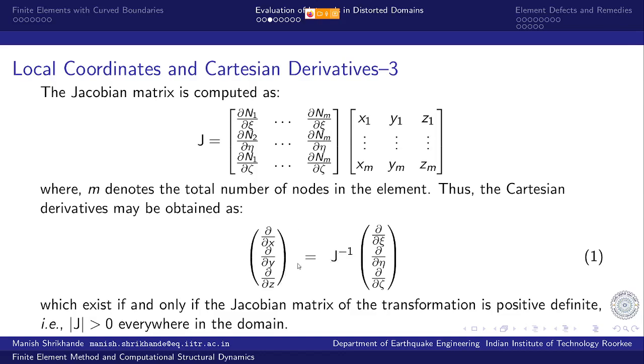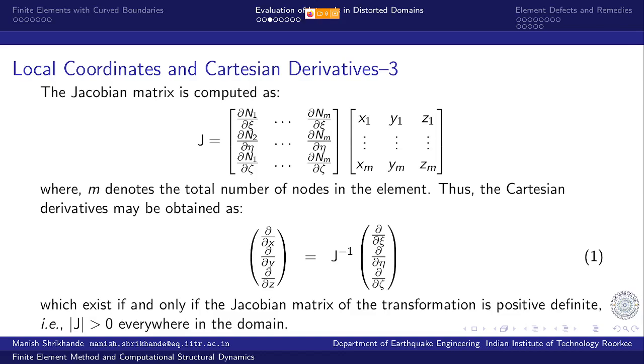So this mapping exists only as long as this Jacobian of transformation is a positive definite matrix, right? And this inverse exists. An alternate way of saying that is the determinant of this Jacobian should be greater than 0 anywhere in the domain. That's the implication of this positive definiteness of the Jacobian matrix of transformation.